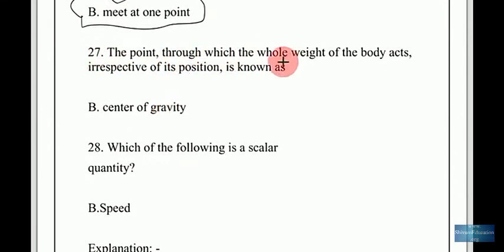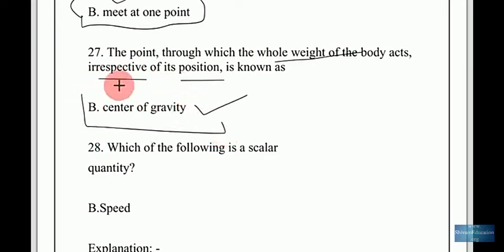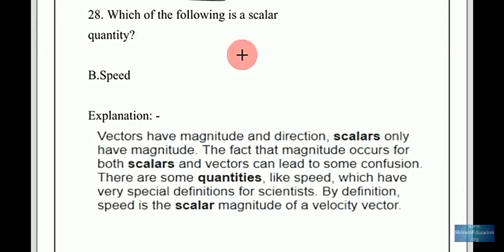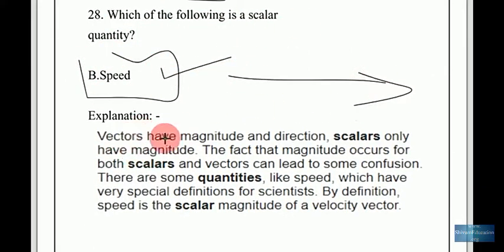The point through which the whole weight of the body acts irrespective of its position is known as the center of gravity. Which of the following is a scalar quantity? So remember, speed is a scalar quantity. Vectors have magnitude and direction, but scalars have only magnitude. So speed has only magnitude.